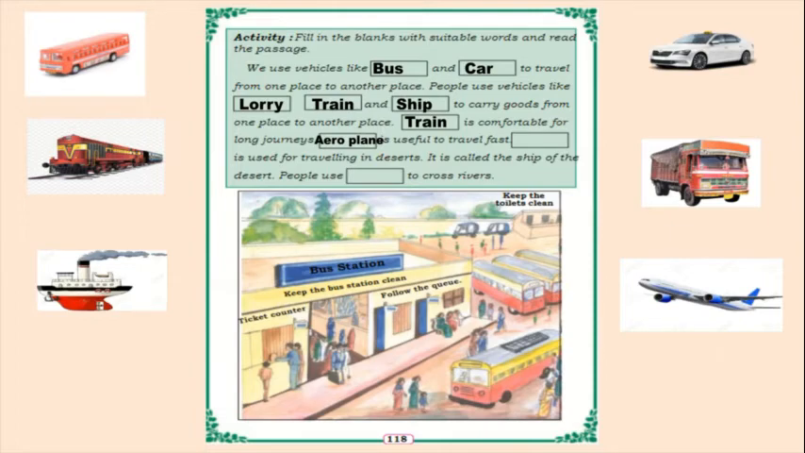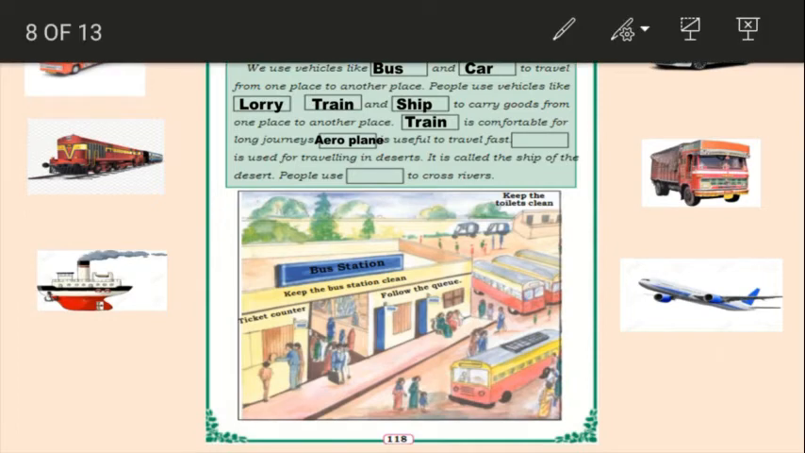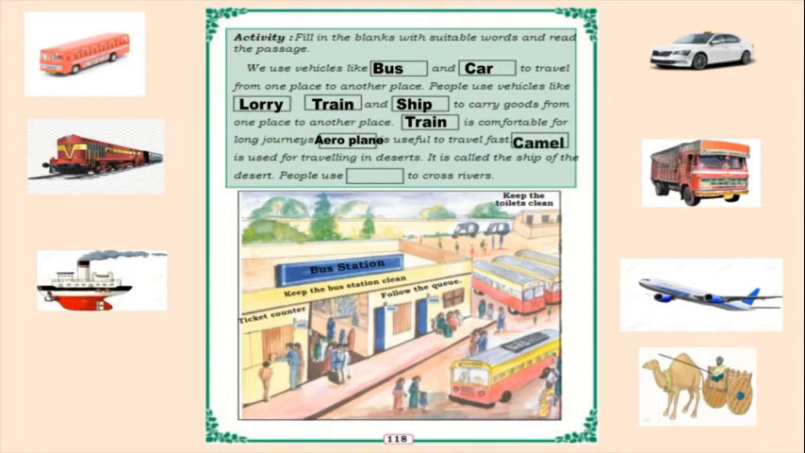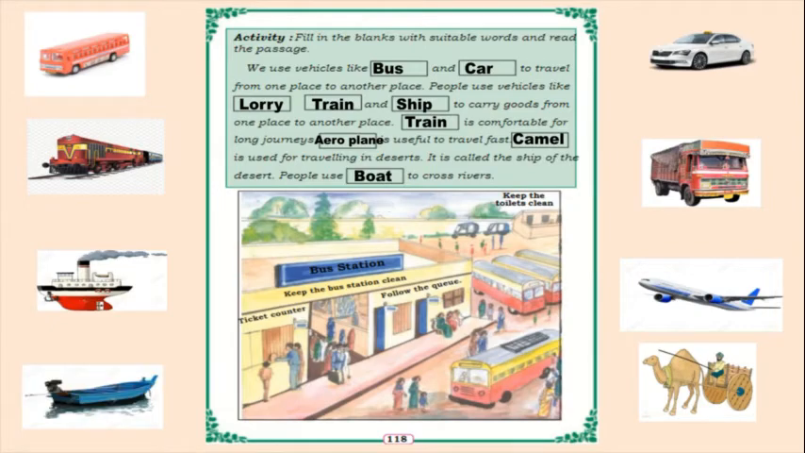And dash is used for traveling in desert. So desert people, what type of vehicle will they use to move from one place to another place? Yes, it is camel. And it is also called the ship of the desert. Isn't it? Yes. And last one, dash to cross river. So what will we use to cross the river? Boat. Yes, it is boat.